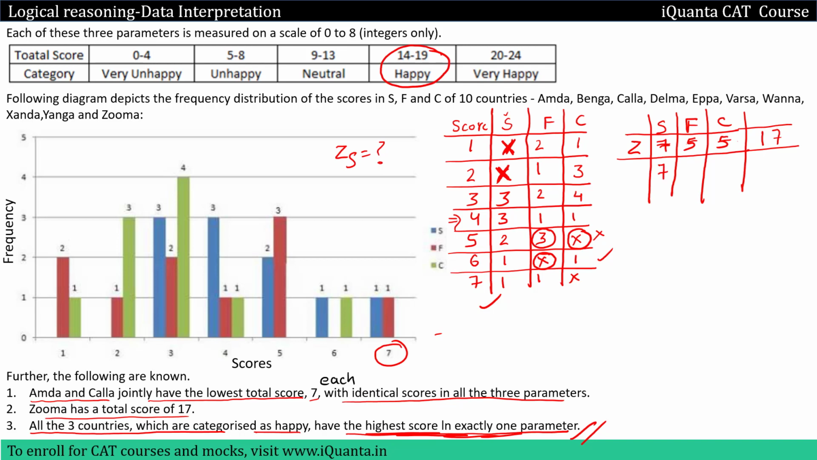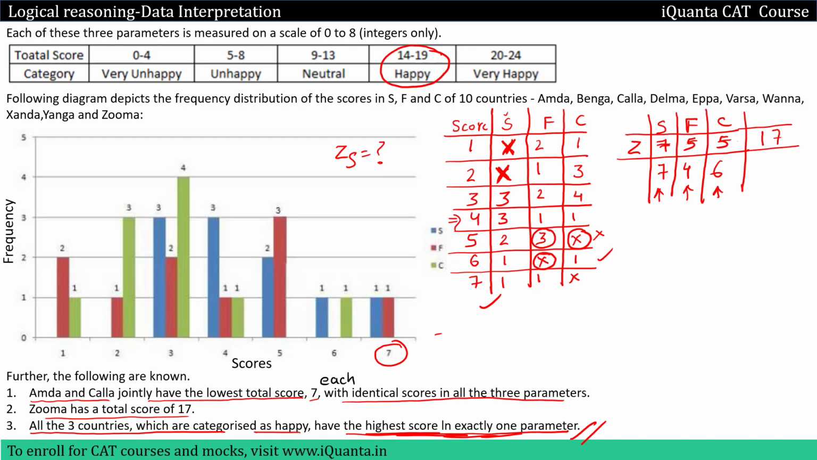I can give a score of 7 here to S. Now 5 I cannot give in F, so I can give 4. So 7 for 11, I should give 6 over here. Is it possible? A score of 7 in S is possible. Yes, a score of 4 is possible for parameter F. Yes, it is possible. Do we have a score of 6 possible in C?